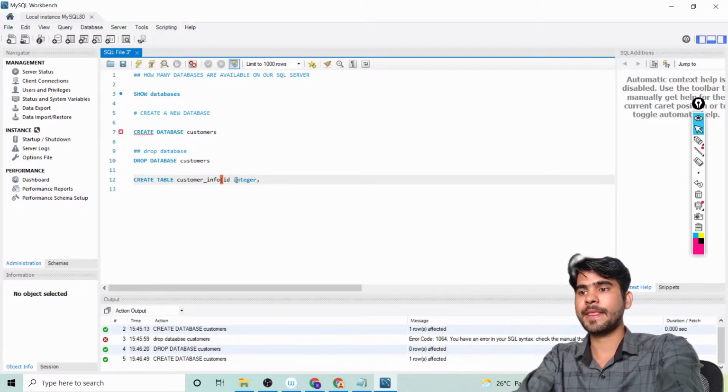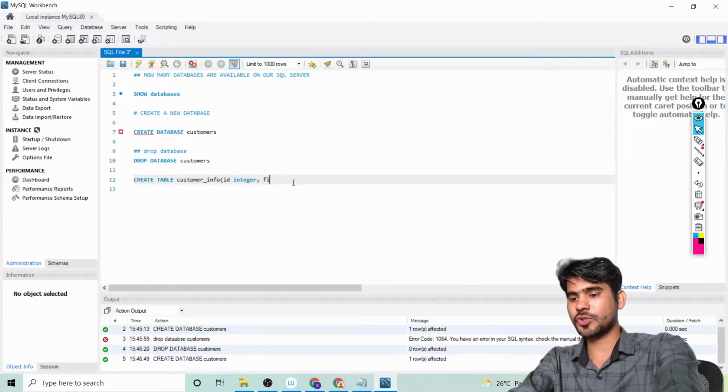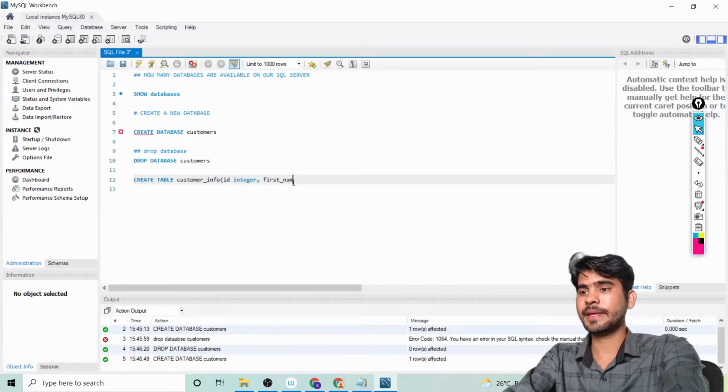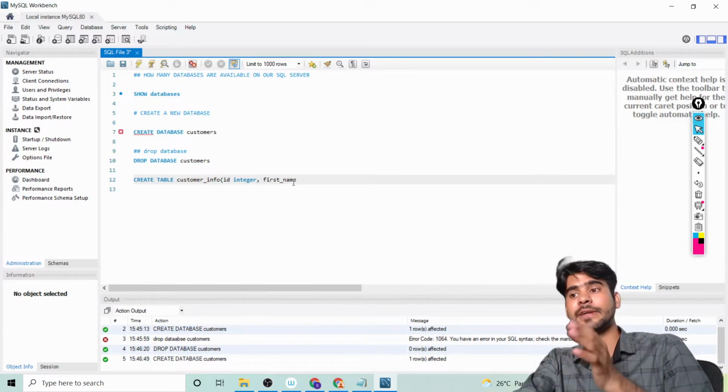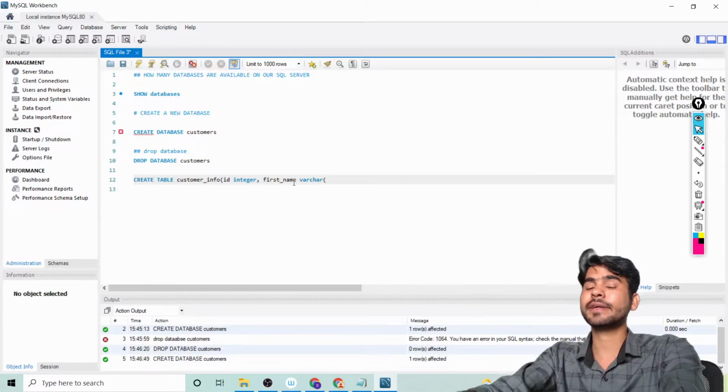integer. Okay, after that second we have a first name. So you can write first name. And which types of first name we want? We want varchar, it means string data type we want. Okay, so you can define, okay, varchar, and what is the size we want, 10.